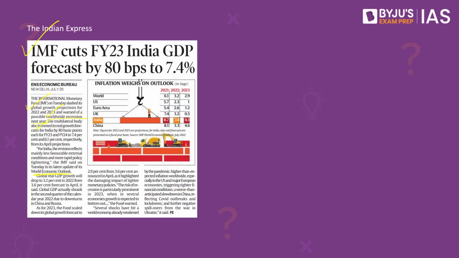The report quotes the following factors for the downturn in growth projections. It includes higher than expected inflation worldwide, monetary tightening in most of the developed countries, as well as a slowdown in China due to repeated COVID outbreaks and lockdowns. It also points out the spillover effects from the war in Ukraine. These are the major concerns raised by the IMF in its World Economic Outlook report.